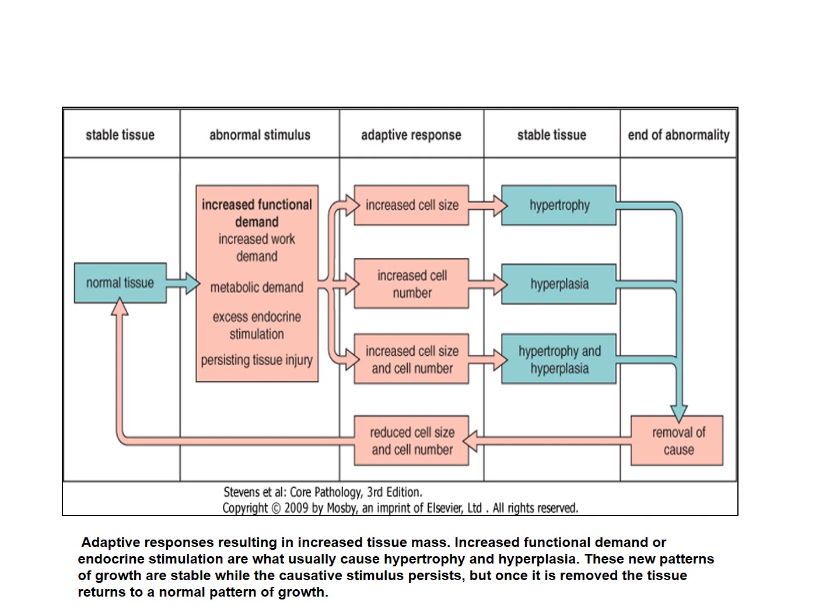The cell may increase in size or in number, or there could be a combination of increase in size and number, and the function of the tissue will be sustained. So these are adaptive responses, and the cell or tissue will become stable. When you remove the cause, or the actual stimulus which induced those changes, the abnormality ends, and the tissue can become normal in size, shape, and function.